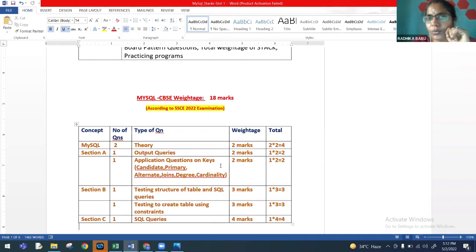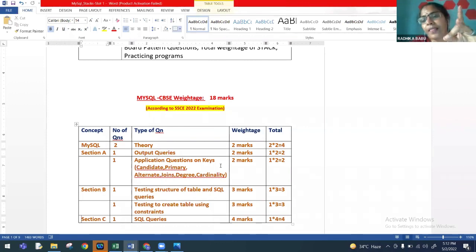Yes, ma'am. So even in the Python record, it should include at least one practical program. So that will cover all the insert query, update query. We can make them do it as menu-driven code. In a menu-driven code, one code to test the insert operation, update operation, delete operation, create, alter and select. So six queries, we can give them as a model.